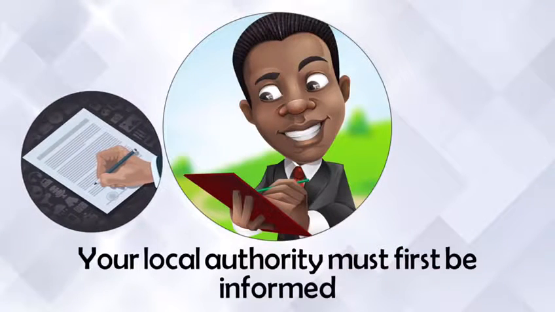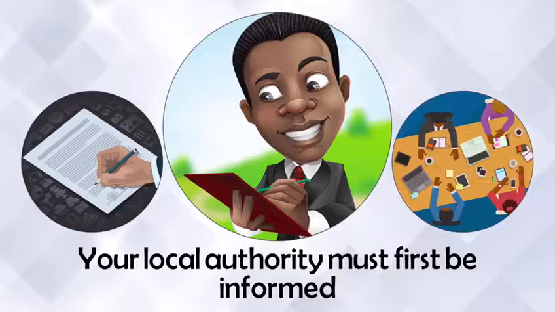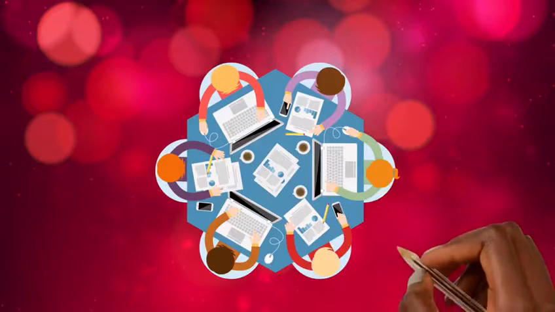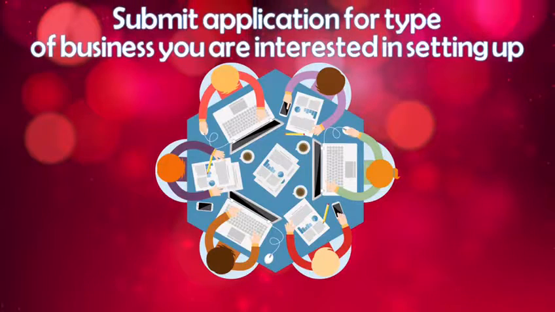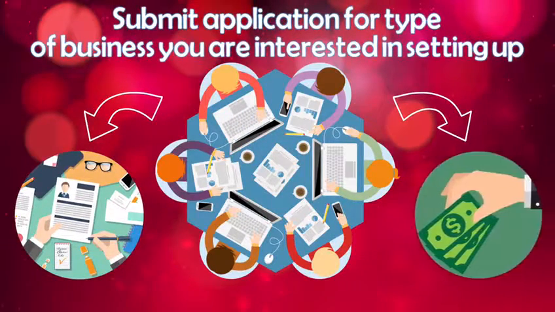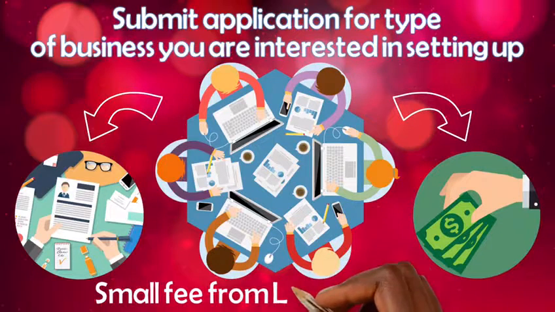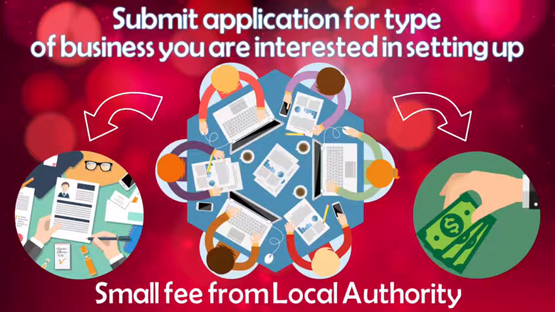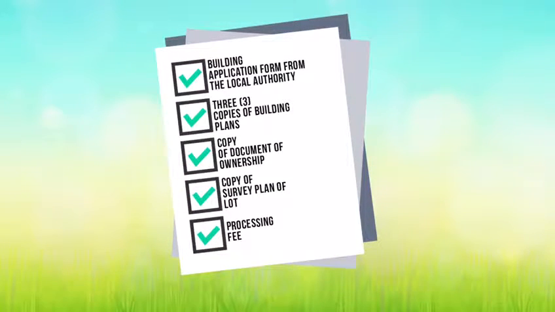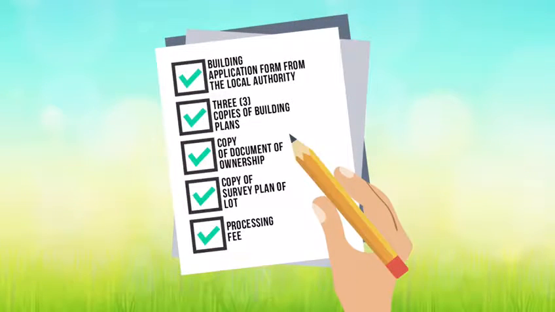That application is then sent to the Central Housing and Planning Authority for a decision which is made by the board. In order to move this process forward, you must first submit your application for the type of business you are interested in setting up. The application can be uplifted for a small fee from the Local Authority, inclusive of Town Council, NDC, Regional Democratic Council. The application, once filled out correctly, must be accompanied with all relevant documents.